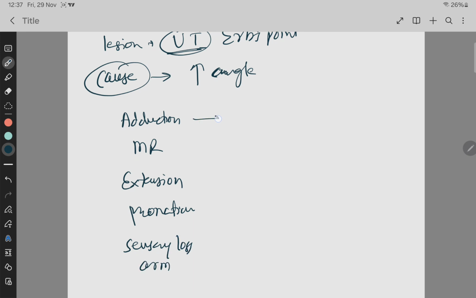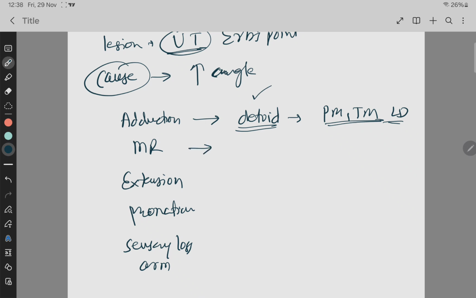Why is it adducted? Because there is a loss or paralysis of the abductor, which is the deltoid muscle, that gets paralyzed. And what happens, antagonist muscles जो adductor करते, they will overact. The pectoralis major, teres major, and latissimus dorsi, these muscles overact, and paralysis of the abductor will lead to the adduction.